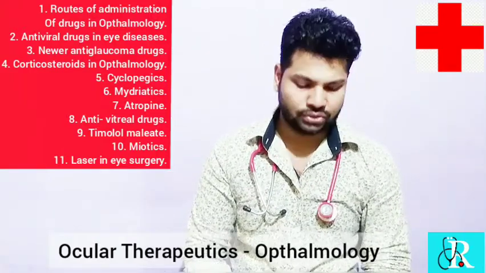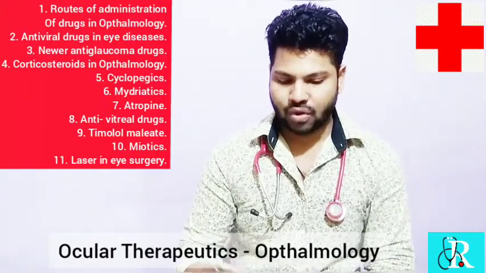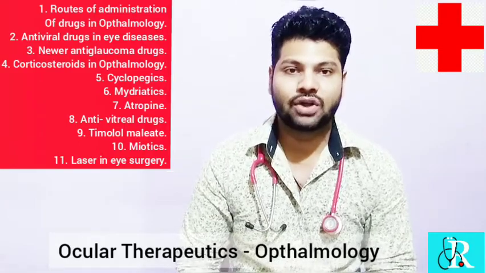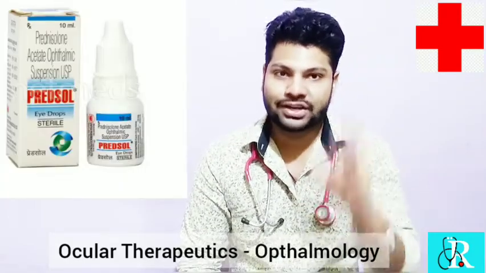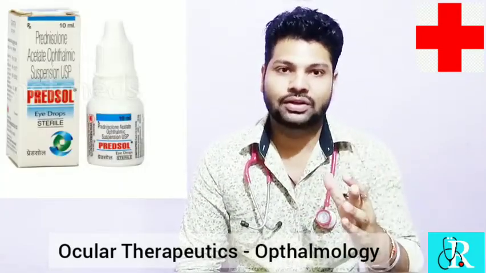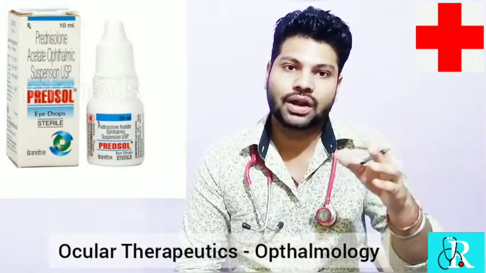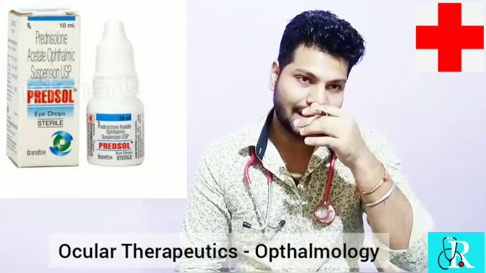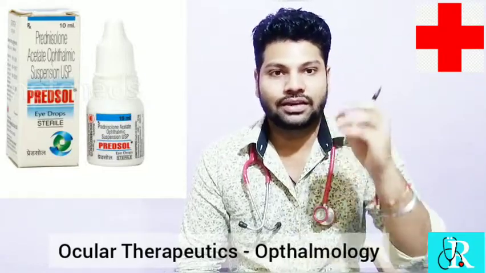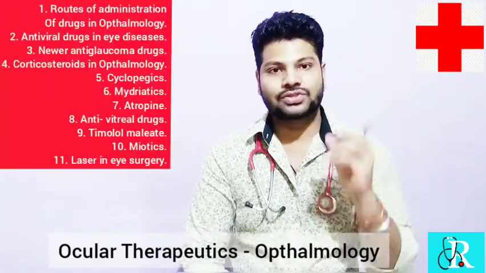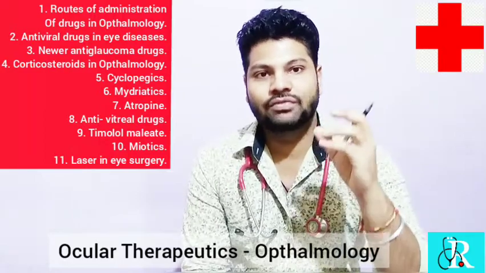Now next comes corticosteroids in ophthalmology. What are the corticosteroids used in ophthalmology? Especially prednisolone and dexamethasone. These are the famously used drugs, other than hydrocortisone and others. The famously used are dexamethasone and prednisolone acetate. These are used in treating inflammation of the eye.